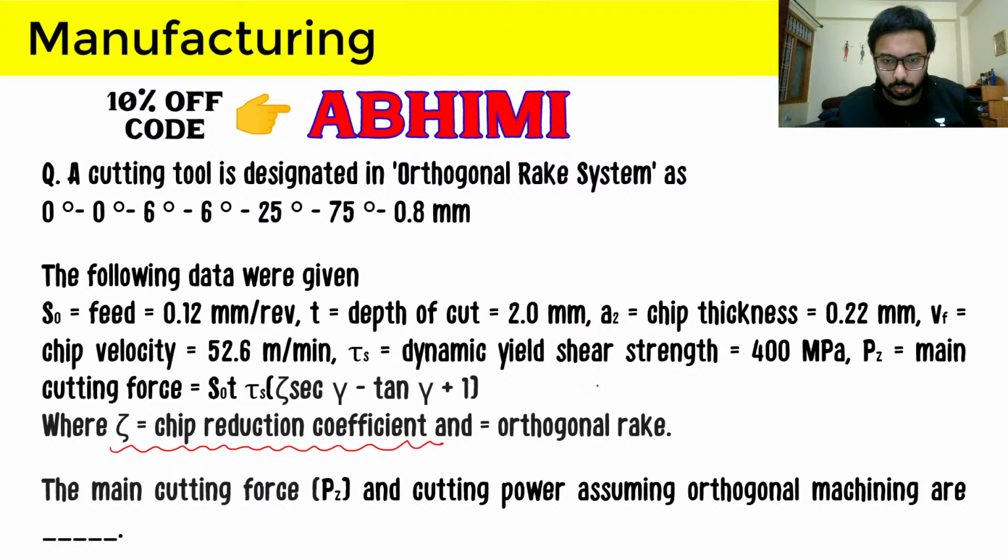And here orthogonal rake angle, and I have not typed the symbol denoting the orthogonal rake angle, so let us just write here this gamma. So gamma is denoting the orthogonal rake angle. The main cutting force pz is asked, and the cutting power is also asked, and we have to assume the orthogonal machining conditions.